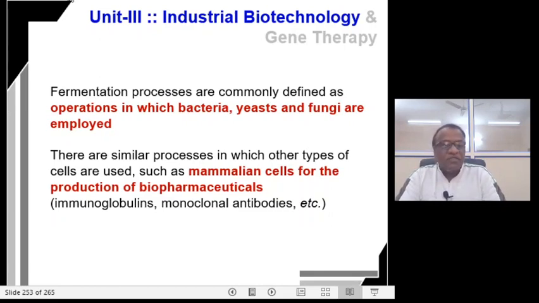And there are similar processes in which other types of cells are also used, such as mammalian cells for the production of biopharmaceuticals, such as monoclonal antibodies, immunoglobulins, etc. So the fermentation process employs bacteria, yeast and fungi, and similar to the fermentation process, the usage of mammalian cells for the production of biopharmaceuticals is also part of the discussion in this particular unit.